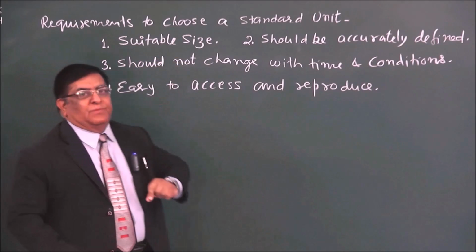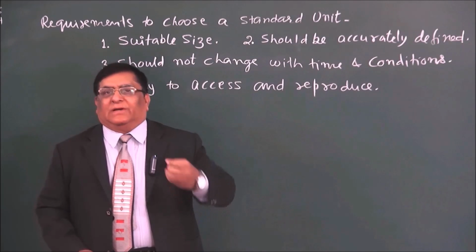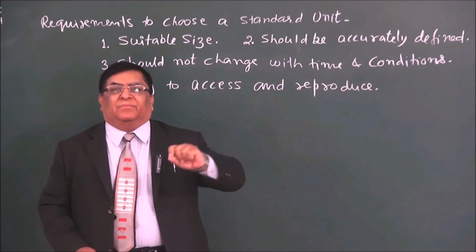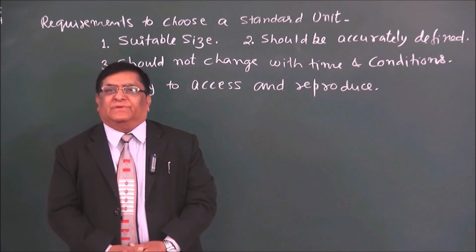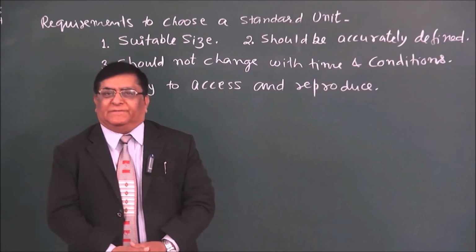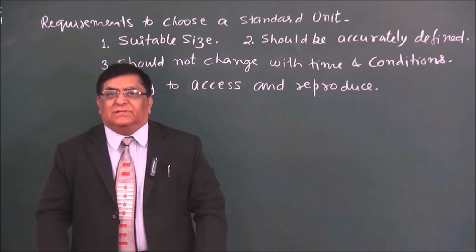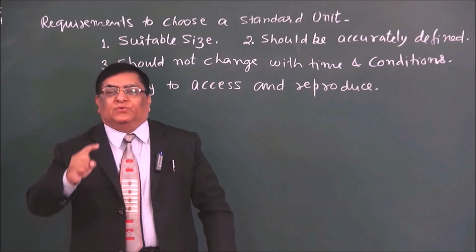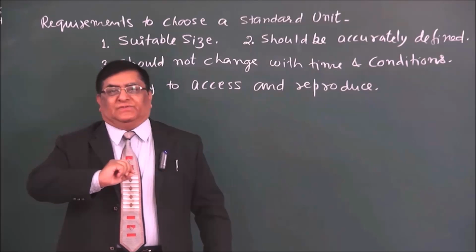Number 1, it should have a suitable size. If we want a unit for mass, what is our daily requirement of mass measurement? We are buying vegetables every day for our household. We know the quantum of vegetable we need, so we keep the unit as 1 kilogram because that is the quantum we need every day. We do not have to use hundreds or fractions.